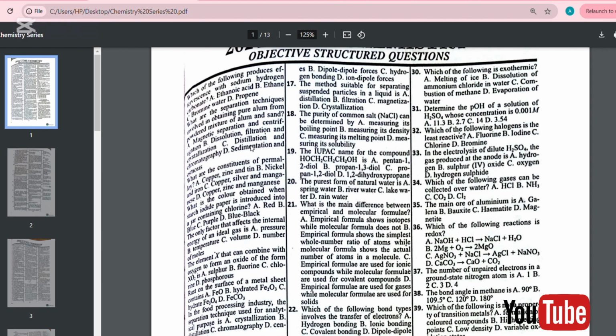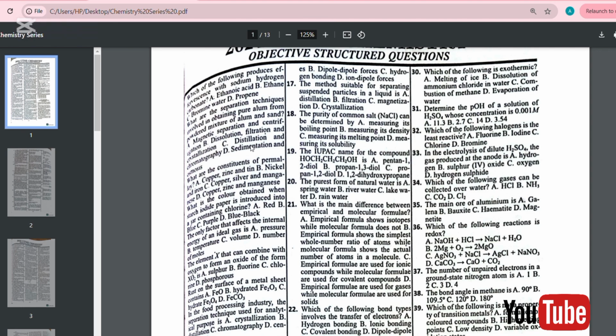The answer is B, which is hydrated Fe2O3. Reason: when iron reacts with oxygen and water, rust is formed. Rust is hydrated iron III oxide.